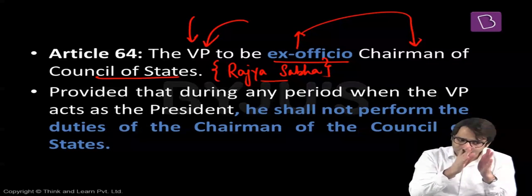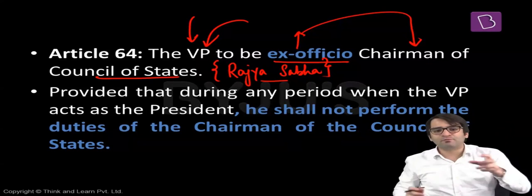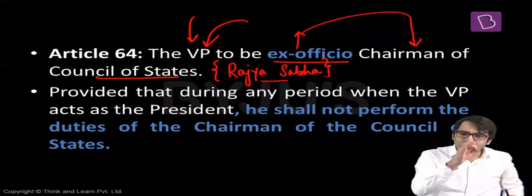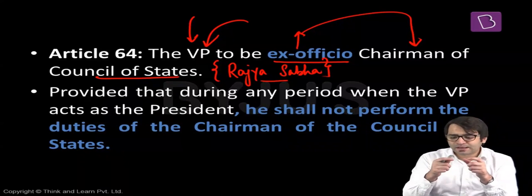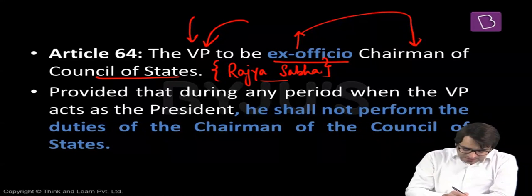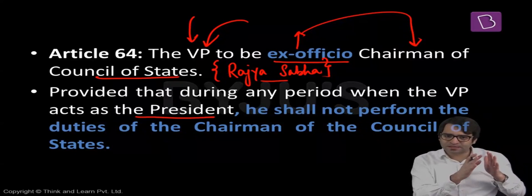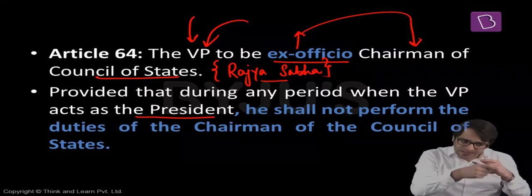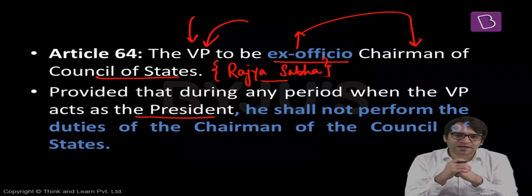That is one role according to the Constitution for the Vice President of India: by virtue of holding the office of the Vice President of India, this individual is also the chairperson of Rajya Sabha. And second, in absence of the president, or whenever there is vacancy in the office of the president, the Vice President of India acts as the President of India. That means whenever there is vacancy in the office of the President of India, Vice President acts as the President of India. That is another role available to the Vice President according to the Constitution.